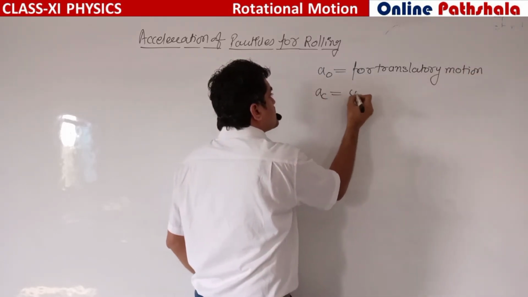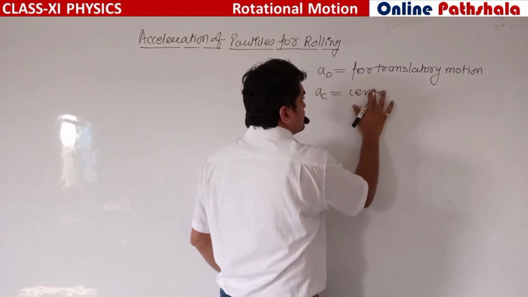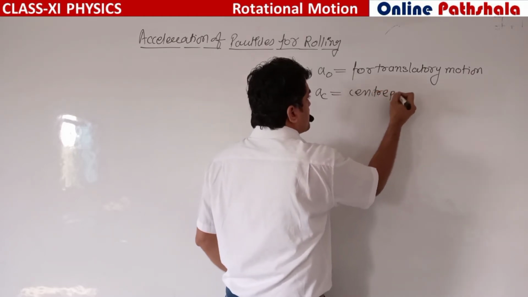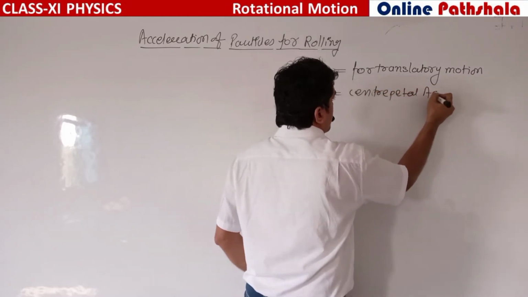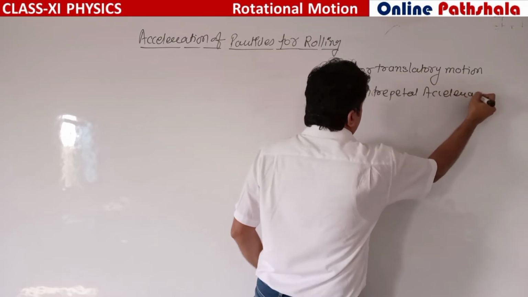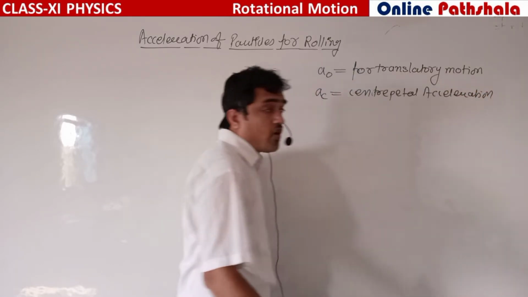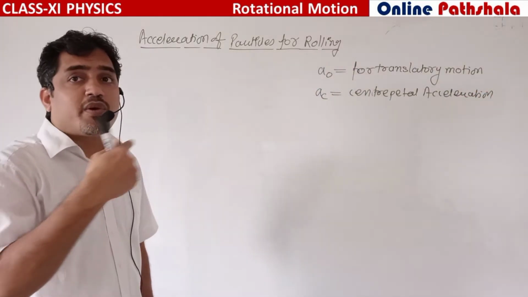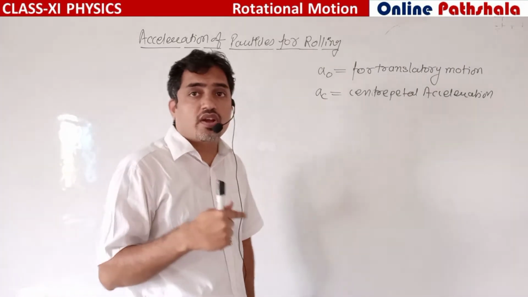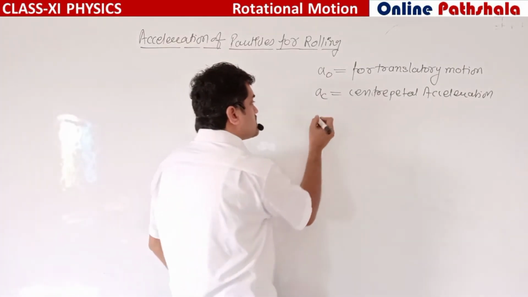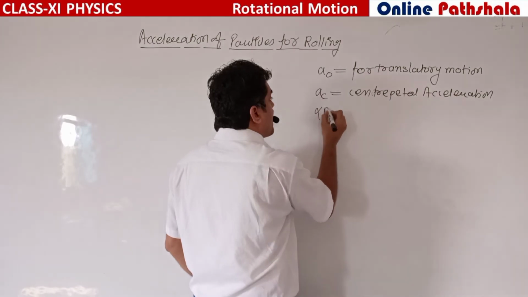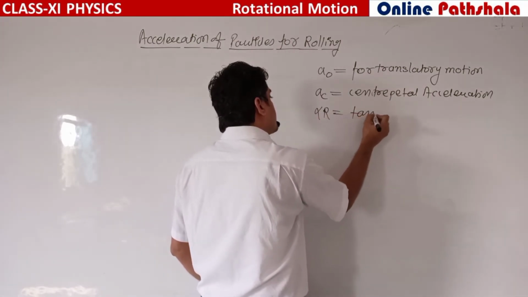AC is the centripetal acceleration, since the body is revolving, performing circular motion. And alpha r is the tangential acceleration.